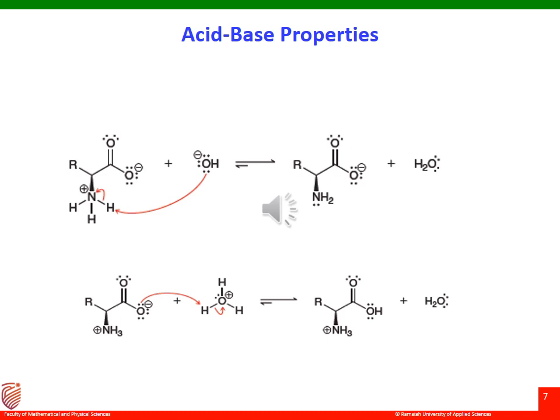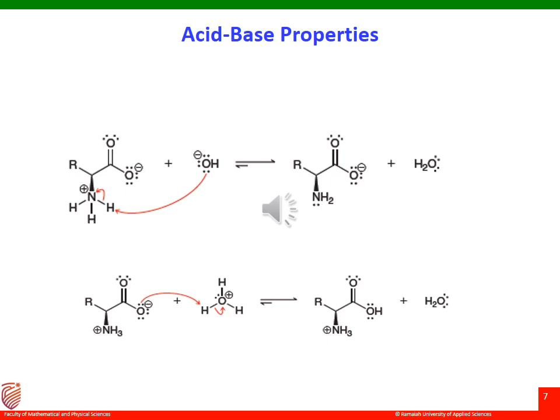This form of amino acid is said to be a zwitterion, which is a net neutral compound that exhibits charge separation. An amino acid can be thought of as an internal salt, and as such it would exhibit many of the physical properties of a salt. For example, amino acids are highly soluble in water and have high melting points. Amino acids are also said to be amphoteric in nature because they react with either acid or base.